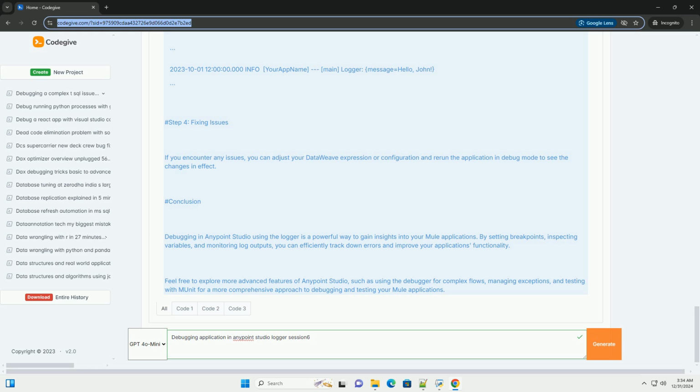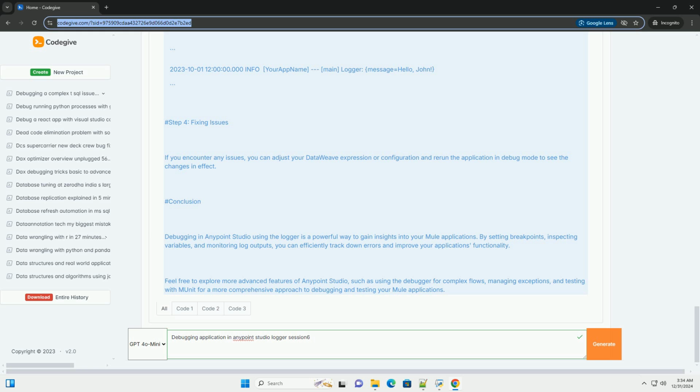3. Send a test request. Use Postman or a similar tool to send an HTTP request to your application. For instance, send a POST request to http://localhost:8081 with the following JSON body: name: John.